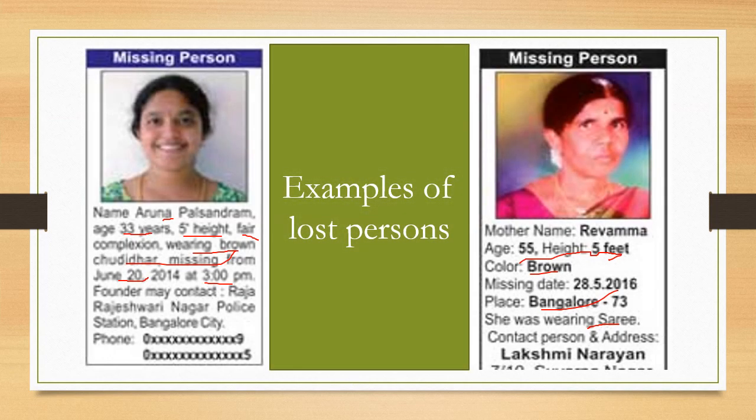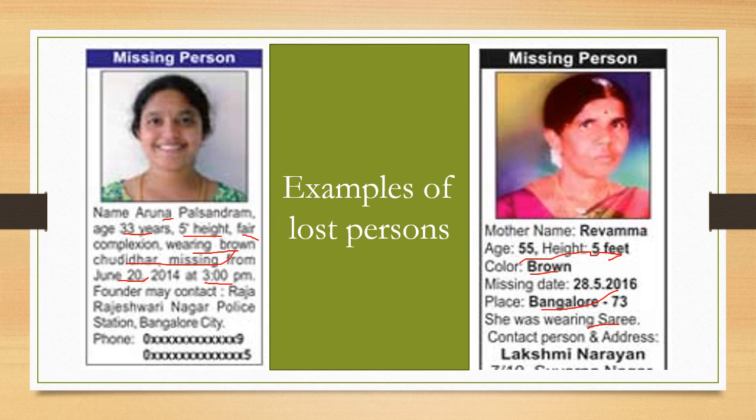So here are examples of lost persons, two persons I have taken here. One is Aruna. First of all, the age is mentioned, 33 years, 5 feet height, fair complexion, wearing a brown churidar. Here brown is the color of the dress and churidar is the type of dress. Missing from when?